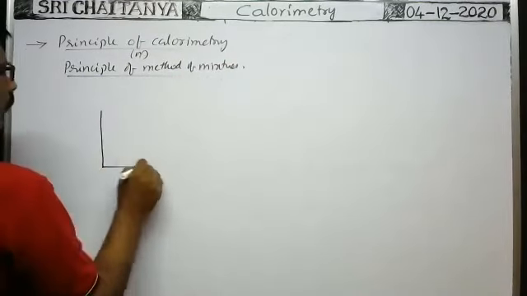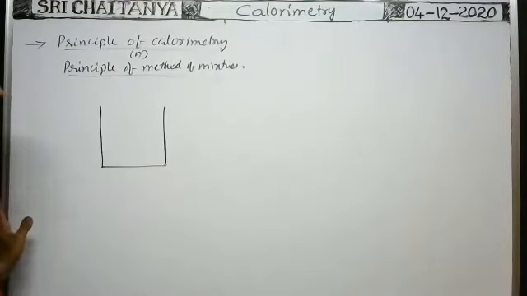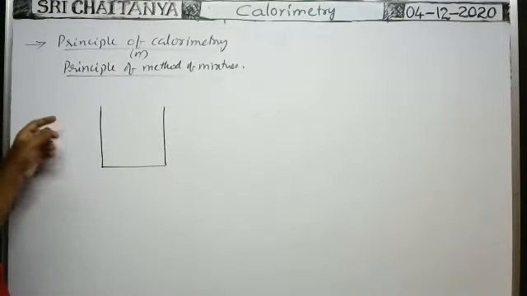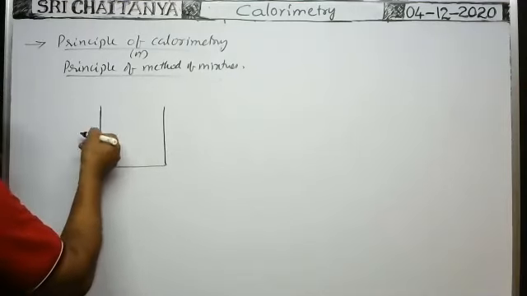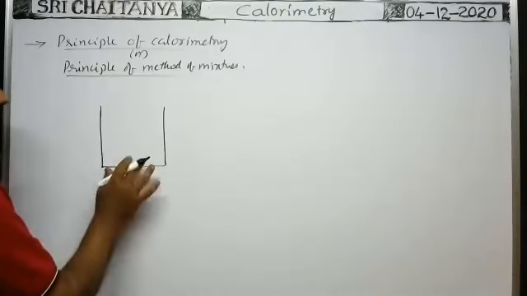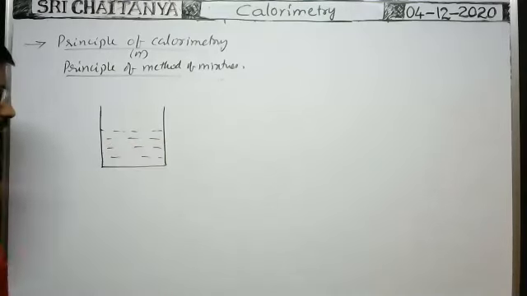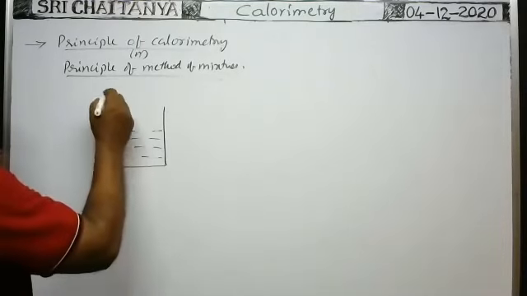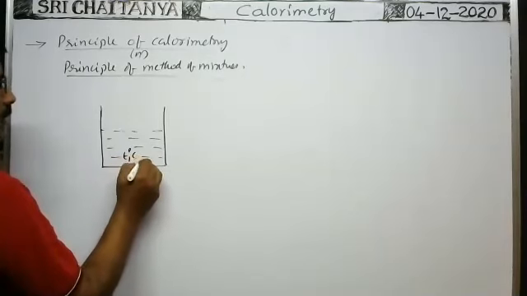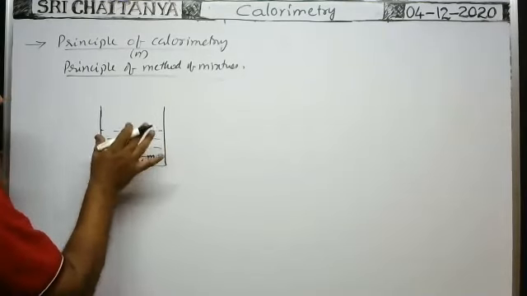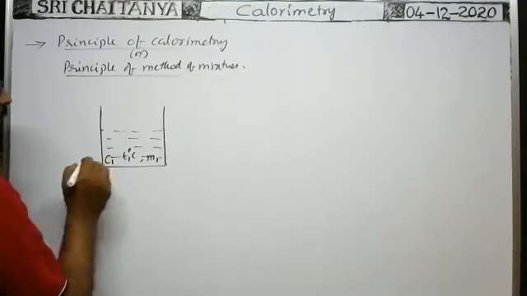You see, suppose it is a non-conducting vessel. Non-conducting vessel means heat energy is not lost through the walls of the container. That's why it is a non-conducting vessel in which the liquid is taken. Now this liquid is at a temperature T1 degree centigrade and its mass is, say, M1. Mass of the liquid taken is equal to M1. Specific heat of this substance is, say, C1.